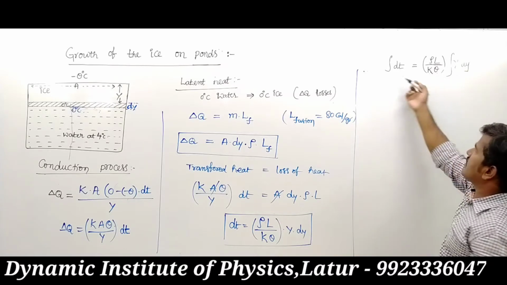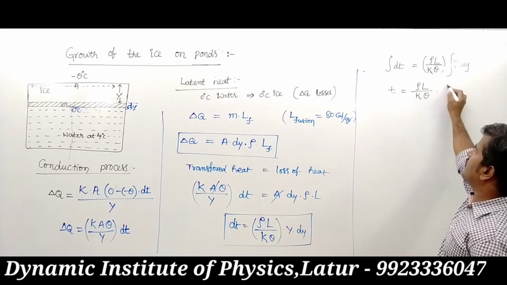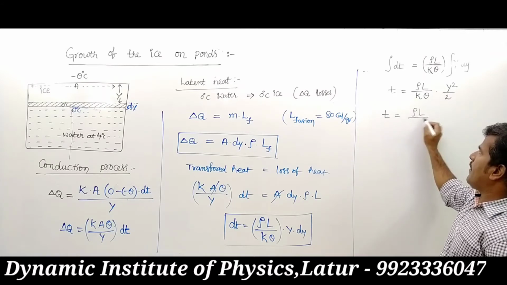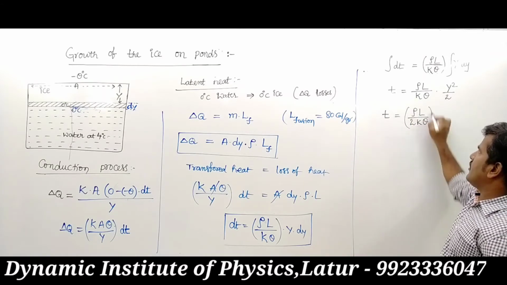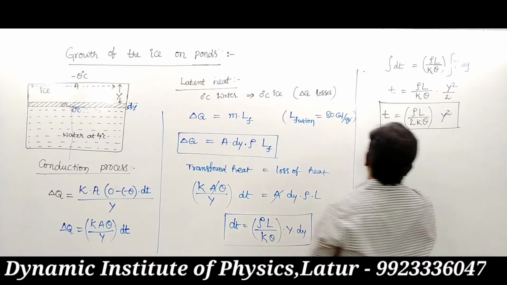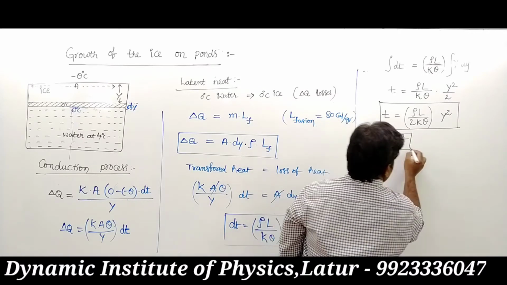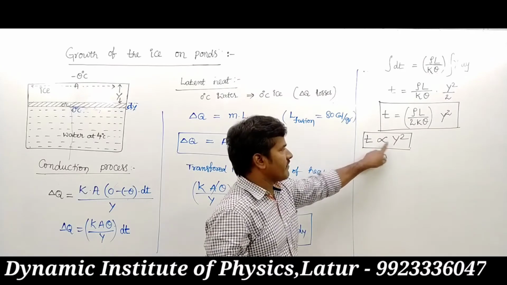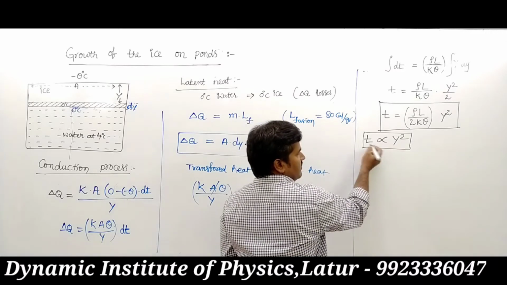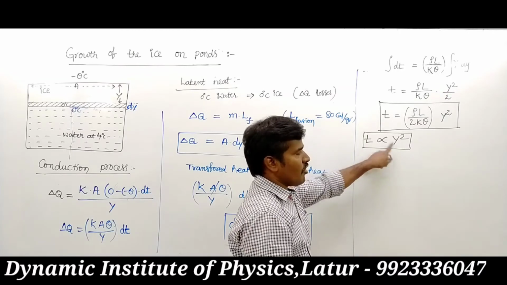So integrating on both sides, it is written as t equals rho L upon K theta into y square by 2. So its value t equals rho L upon 2 K theta into y square. So this is the t value. T is proportional to y square. T proportional to y square means if y thickness requires t seconds, then 2y thickness requires how much time?